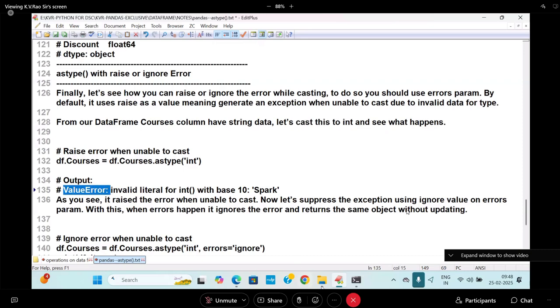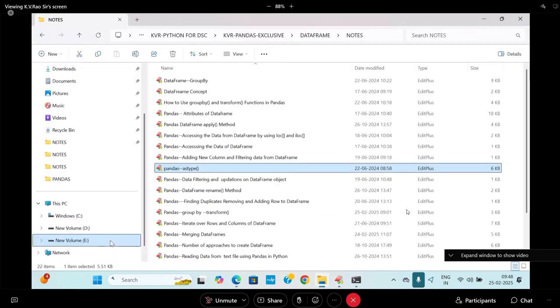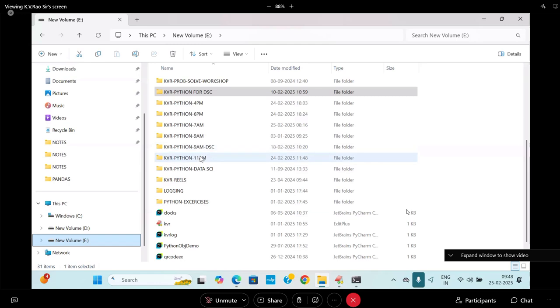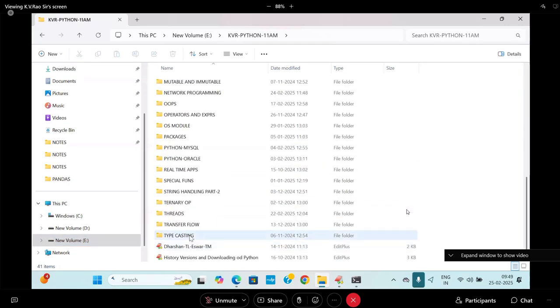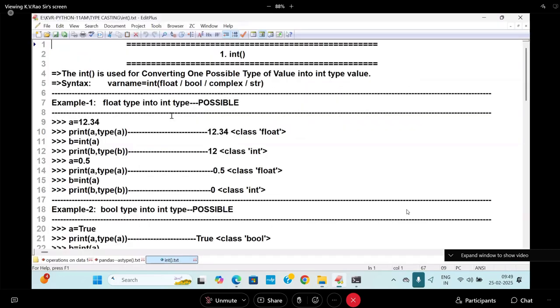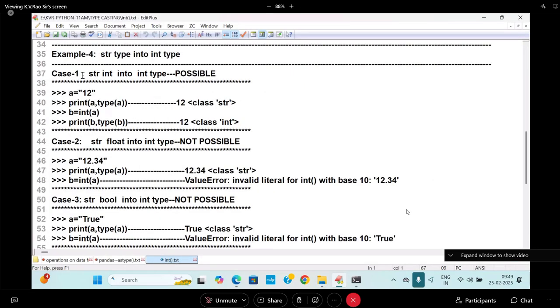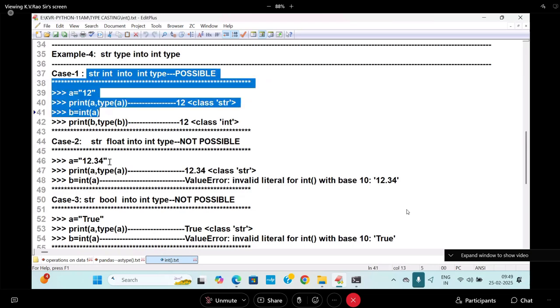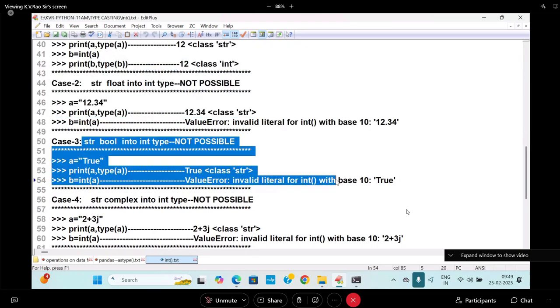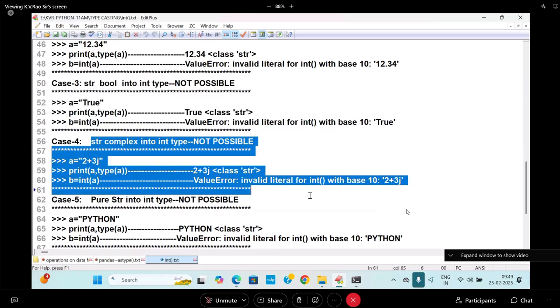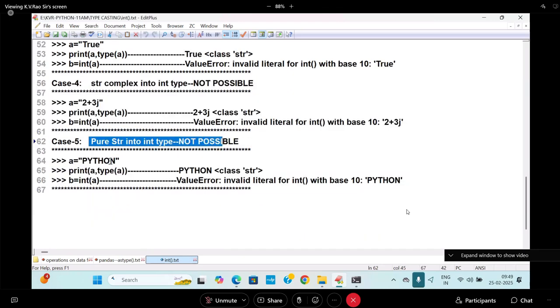This we learned at the LKG level only. When you go to the course, there is data type typecasting techniques. Here, typecasting techniques, int type. When you come to this place, str int into int type is possible, you have seen also here. Str float into int is not possible. Str bool, str complex, not possible. Pure str, Python typecasting to int, a value error is coming.